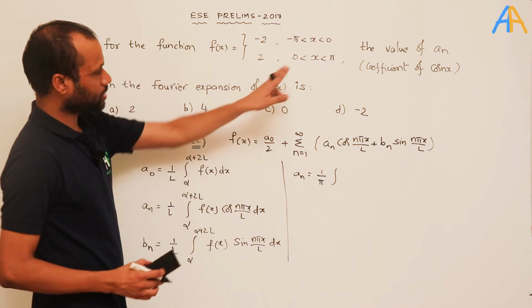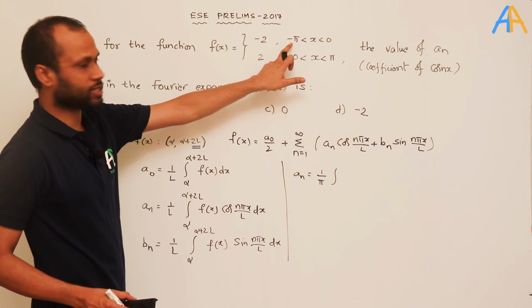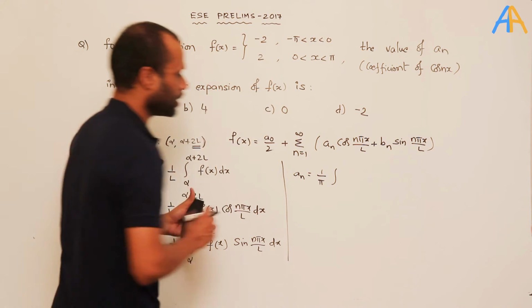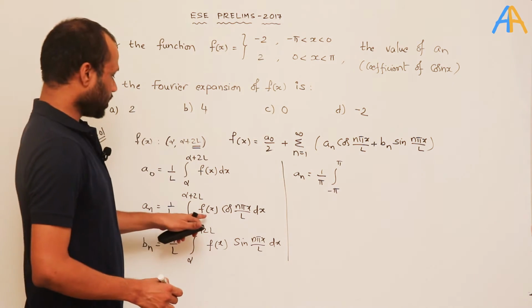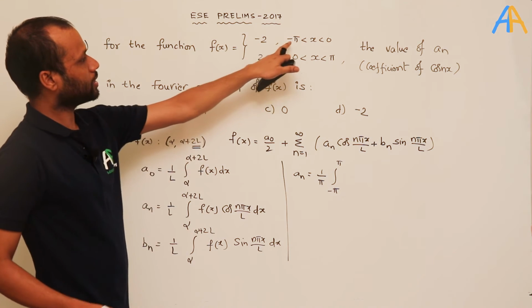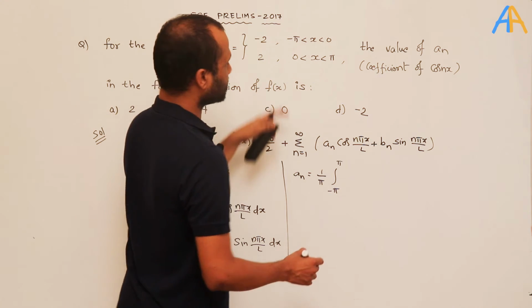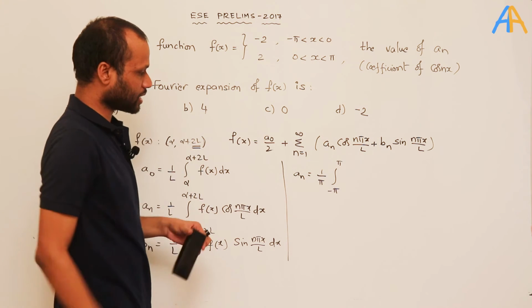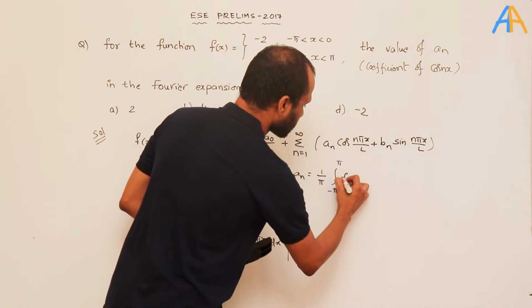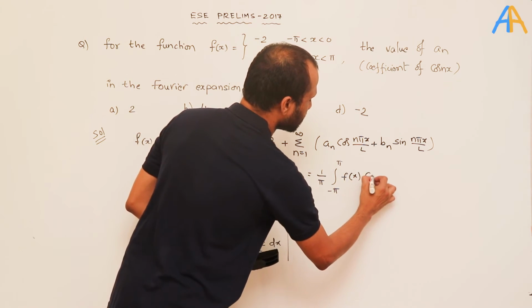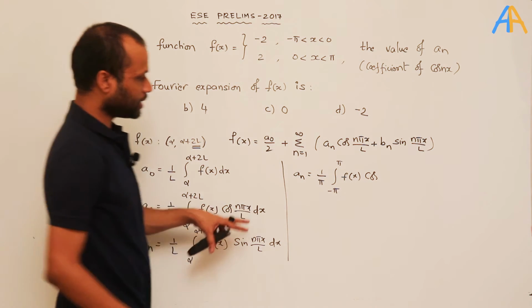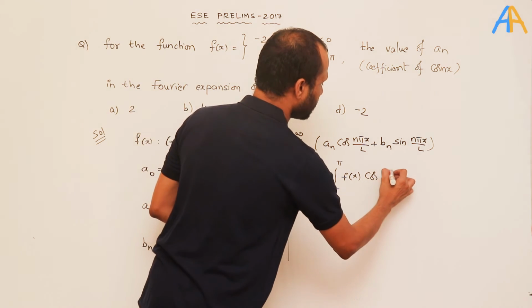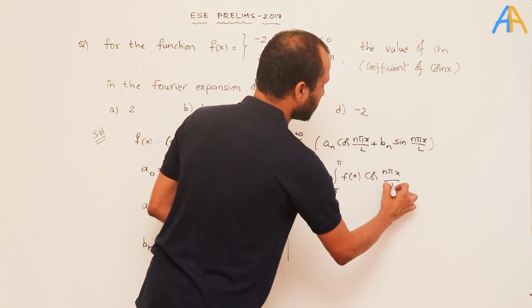integral, the region given is minus pi to plus pi. So integral from minus pi to plus pi of f(x). I'll just write f(x), since two different definitions have been given. So let us write f(x) cos(nπx/L), where nπx/L is again nx since L is pi.